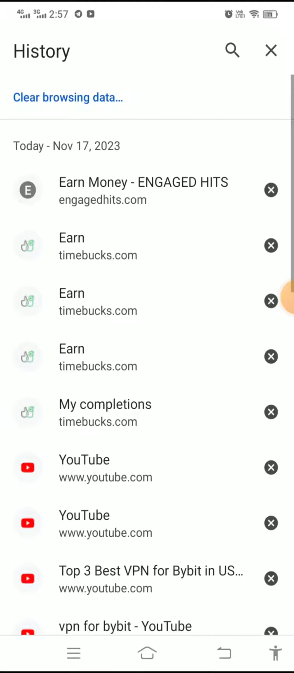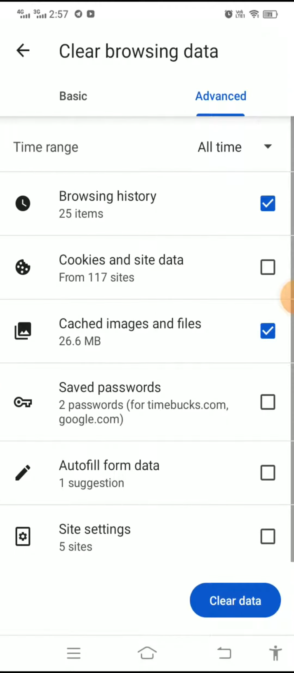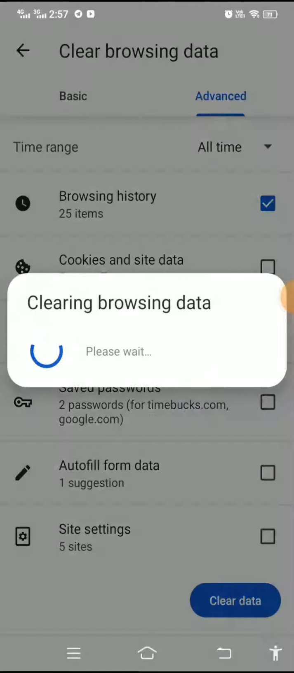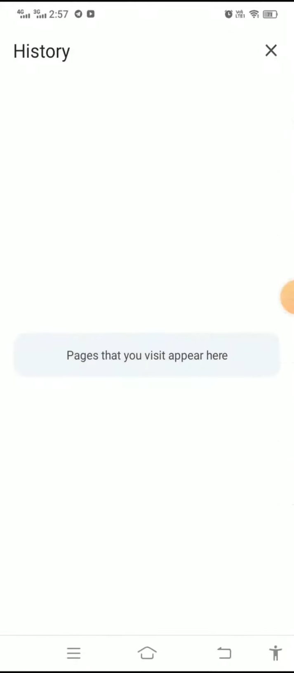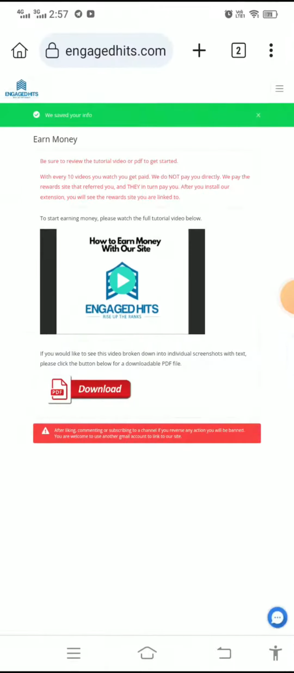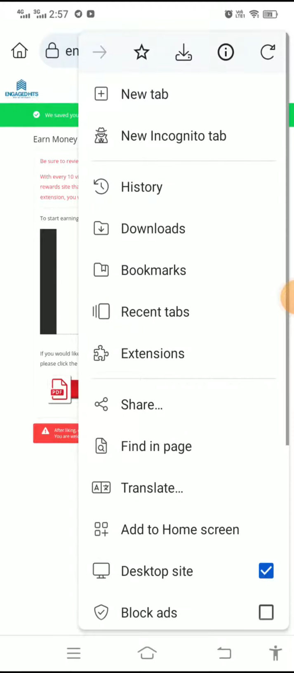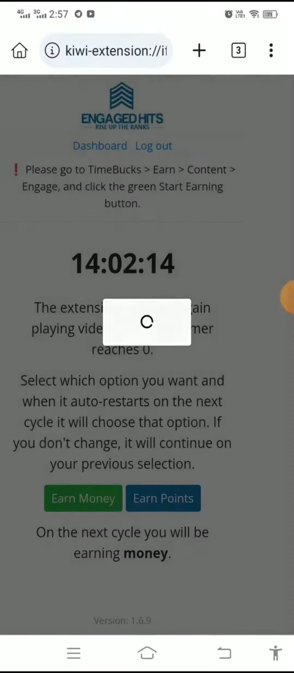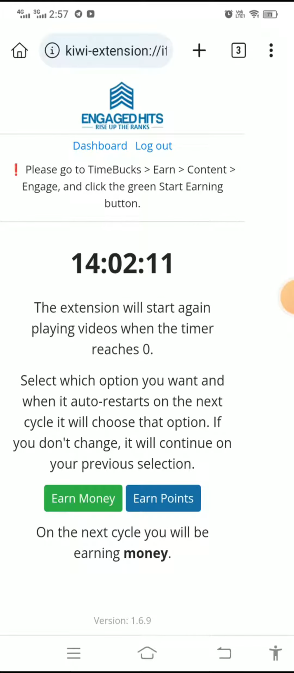So delete YouTube and browser history before video playing, and delete YouTube and browser history again when half the videos are played. As I deleted the YouTube history in front of you, I play the video again to check whether these are completed or not. So I played and it showed the time. So take care when you play Engaged Hits videos.